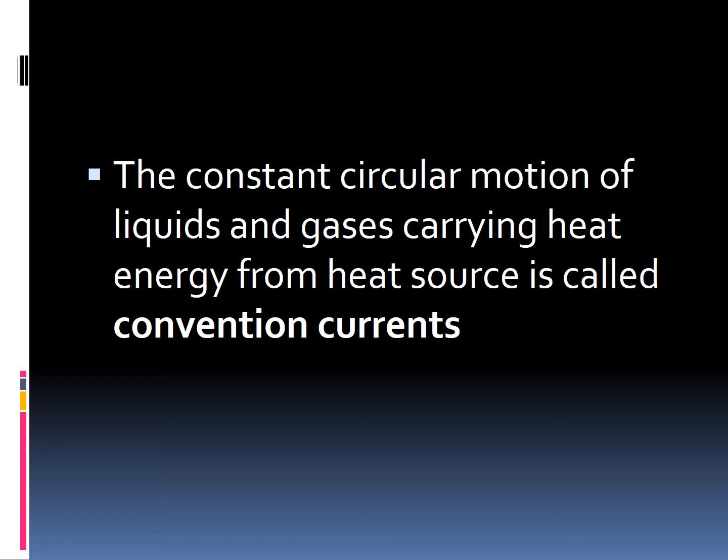What do you mean by convection currents? The constant circular motion of liquids and gases carrying heat energy from the heat source is called convection current. We can simply say it is the upward movement of warm air and the downward movement of cool air. That is called convection current. So that's all about this lesson. We have completed the first lesson.